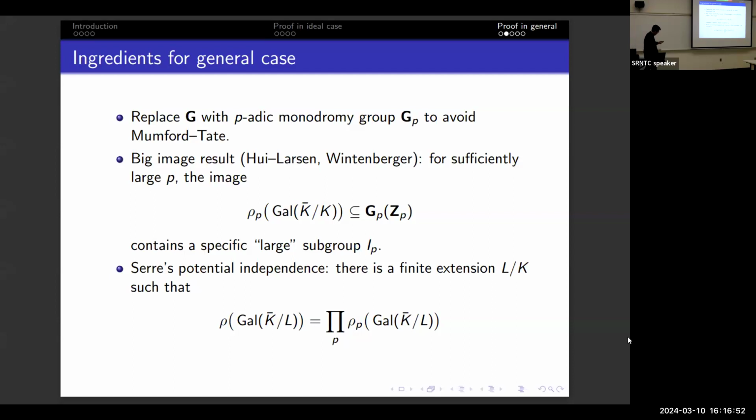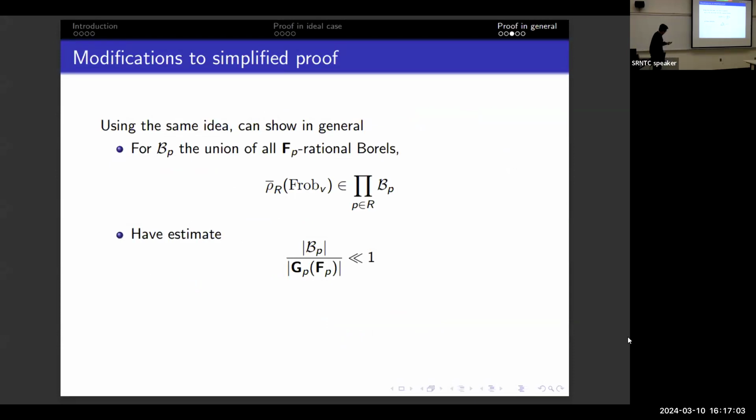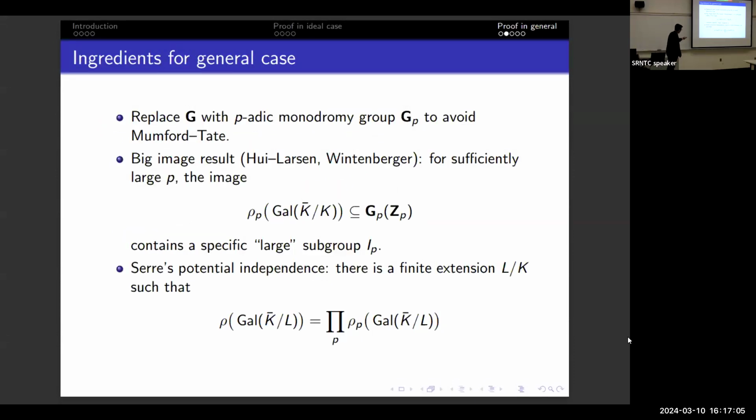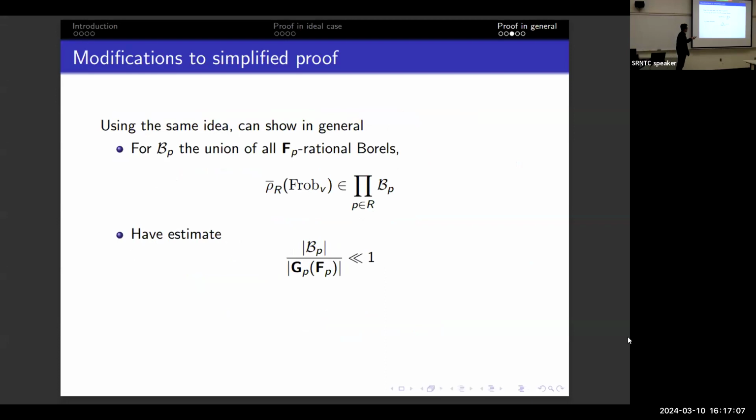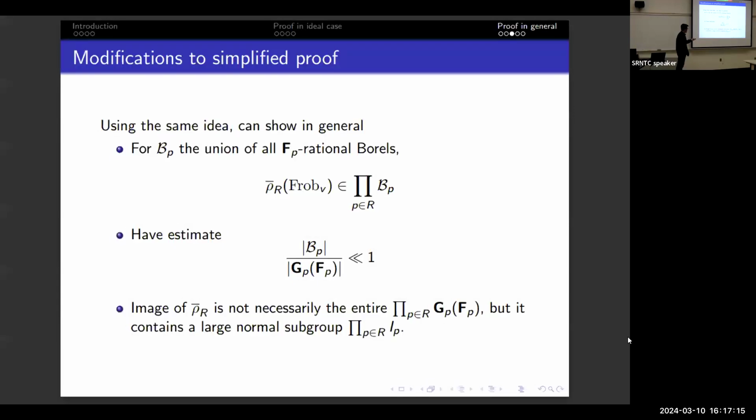Another result of Serre says that up to a finite extension, the images are independent of each other. So combining those ingredients together, we still have the result from before that the image of Frobenius lies in this product of unions of Borel subsets. This estimate still holds in general. The issue is the image is not going to be the full adelic image, but it's going to contain a large enough subgroup.